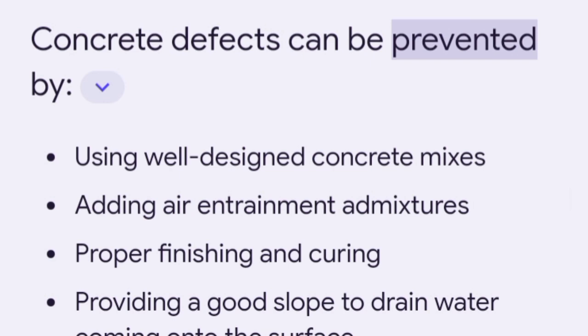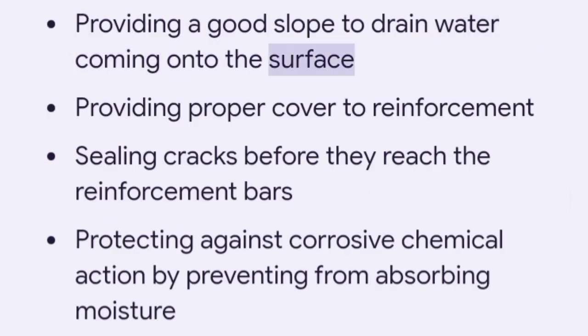Concrete defects can be prevented by: 1. Using well-designed concrete mixes. 2. Adding air entrainment admixtures. 3. Proper finishing and curing. 4. Providing a good slope to drain water coming onto the surface. 5. Providing proper cover to reinforcement. 6. Sealing cracks before they reach the reinforcement bars.